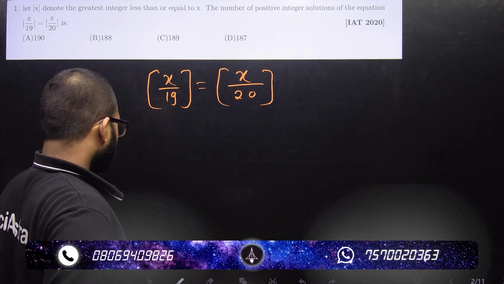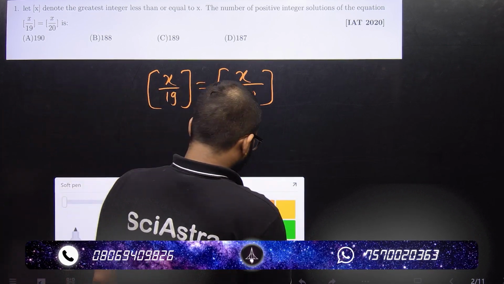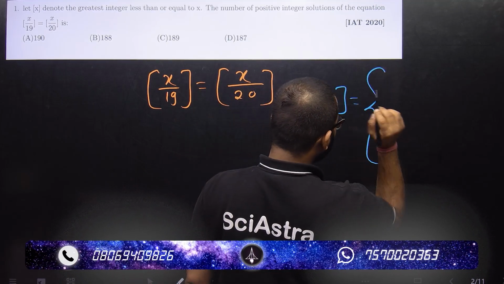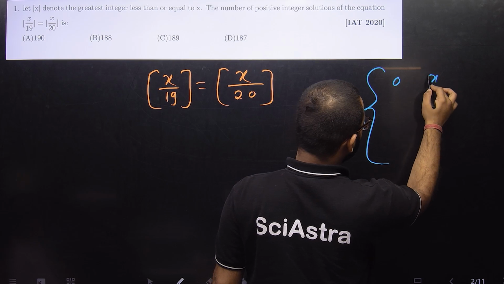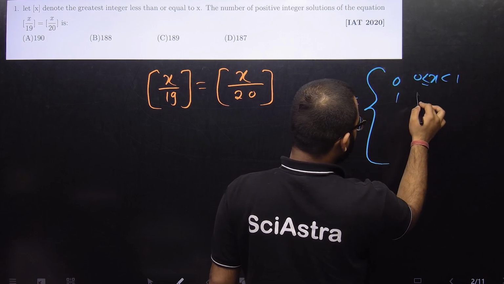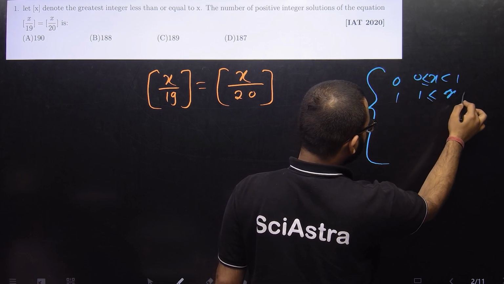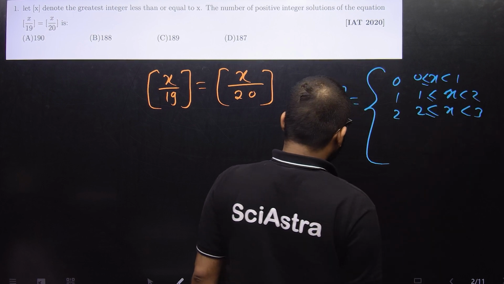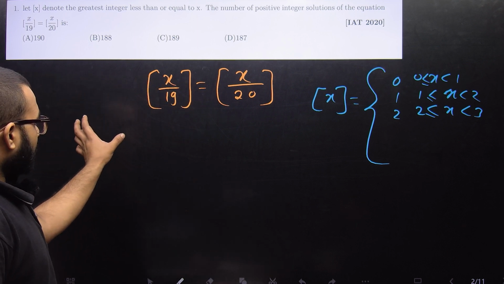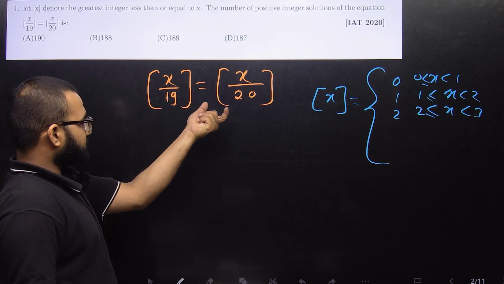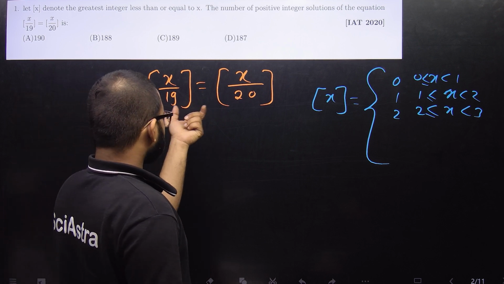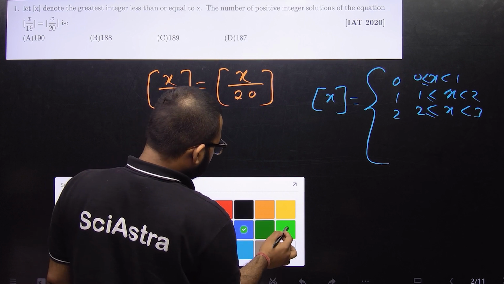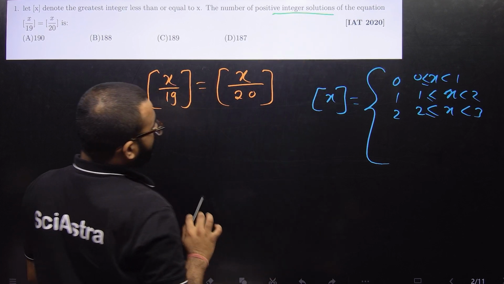We know the function [x] takes only integral values: 0 when x goes from 0 to 1 (open), 1 when x goes from 1 to 2 (open), and 2 when x goes from 2 to 3 (open). Let's discuss when these two functions take equal values. We only have to find positive integral solutions.